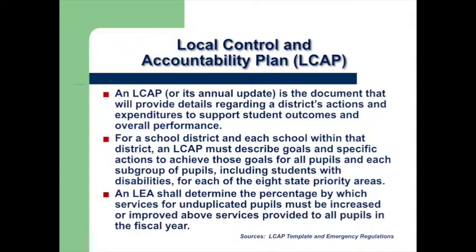For a school district and each school within that district, an LCAP must describe goals and specific actions to achieve those goals for all pupils and each subgroup of pupils, including students with disabilities, for each of the 8 state priorities. And finally, an LEA, or in other words, a school district, shall determine the percentage by which services for unduplicated pupils must be increased or improved above services provided for all students in the fiscal year.